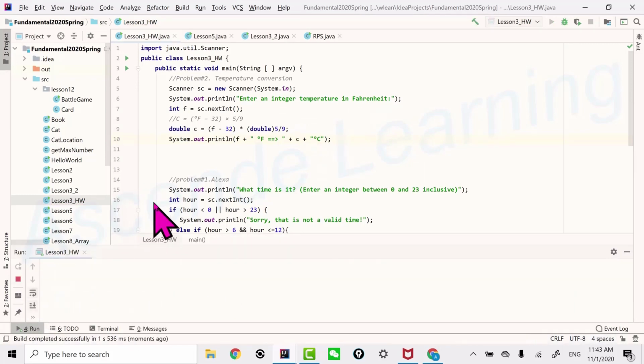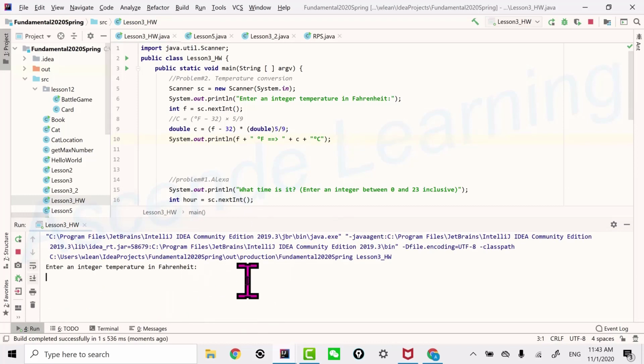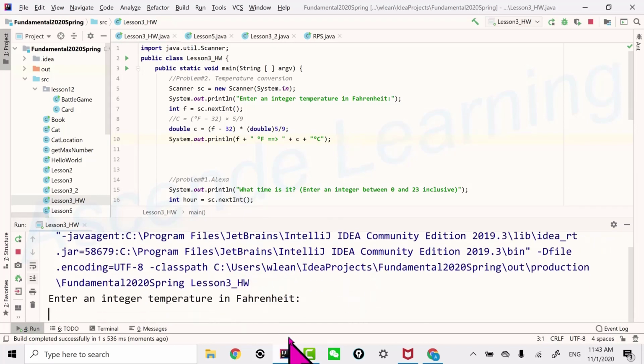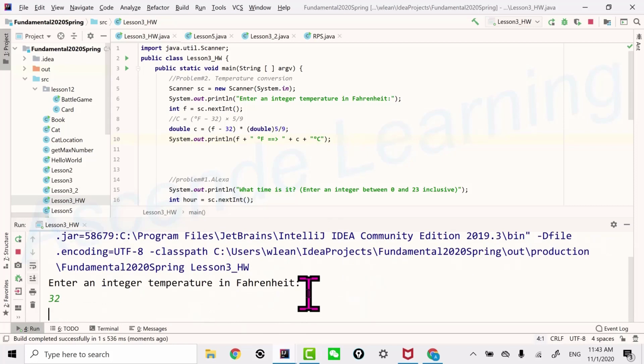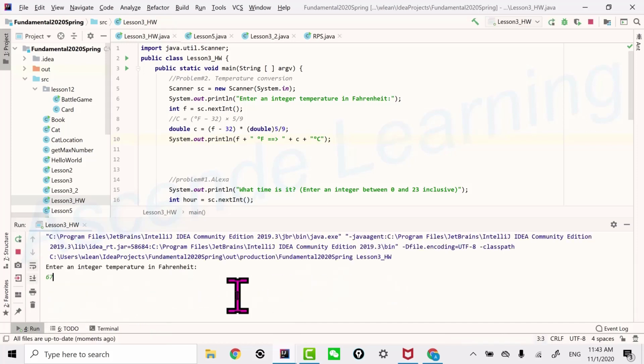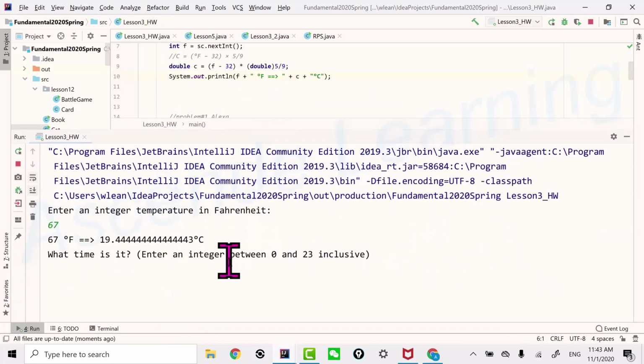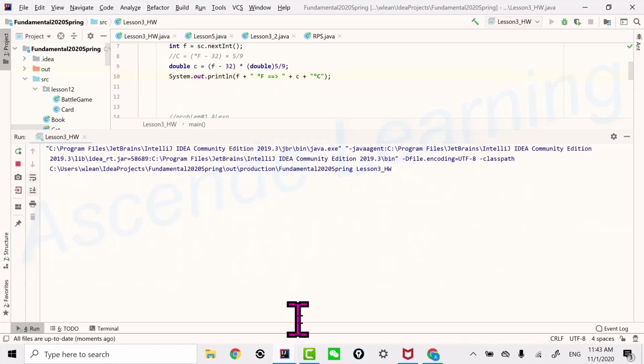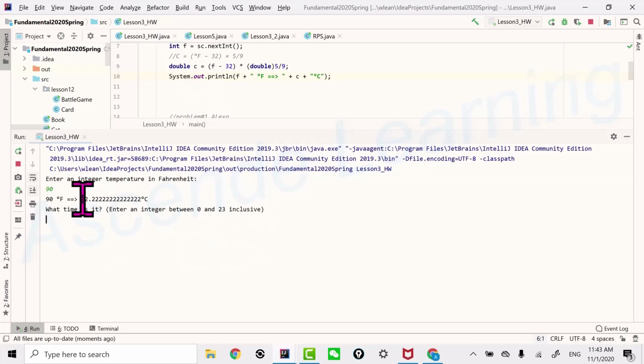Run. Enter integer temperature in Fahrenheit. How about we have 32 and 0? Because we use double, it will be 0.0. That's fine. Okay, let's rerun. Let's try 67, and it's 19 degrees. Okay, awesome. Let's say today is 90 degrees. That will be about 32 Celsius.